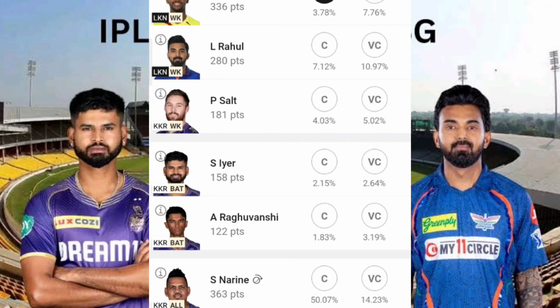If that is the case, there are chances that you'll see Nicholas Pooran scoring some 65 plus runs, and if it is 65, then definitely it will include at least 4, 5 sixes. If that is the case, then he could be a very good choice as captain in small leagues and vice captain in grand leagues.